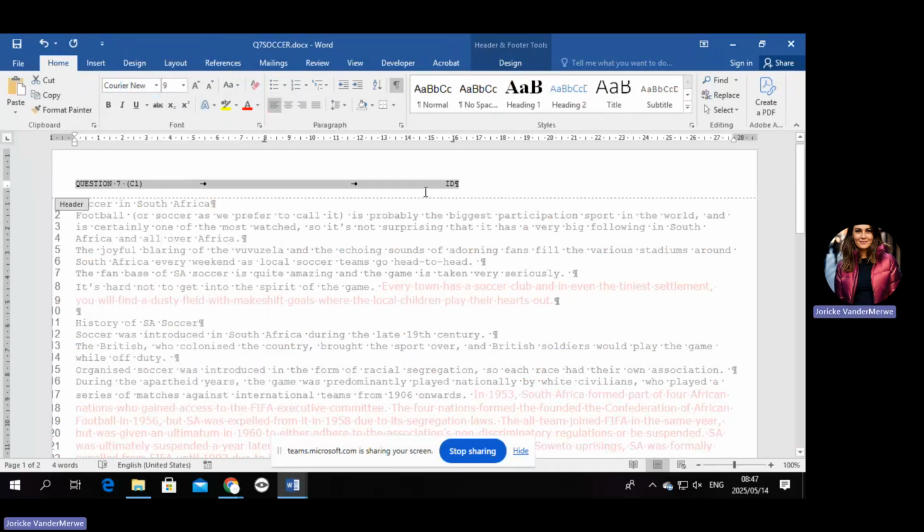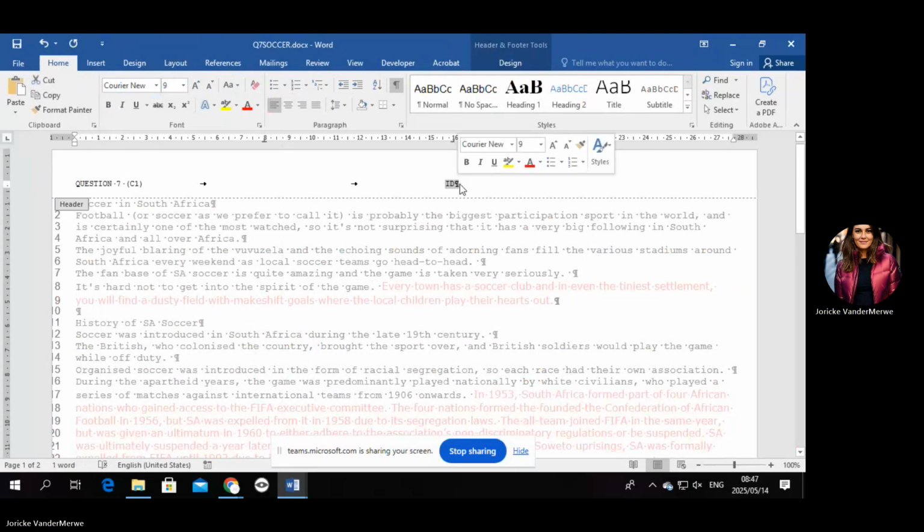Okay, now remember what happened with your header in the test. Do you remember we had this as well? You had the portrait and you turned it around from portrait to landscape. Is that ID still in the right alignment? No, it is not.